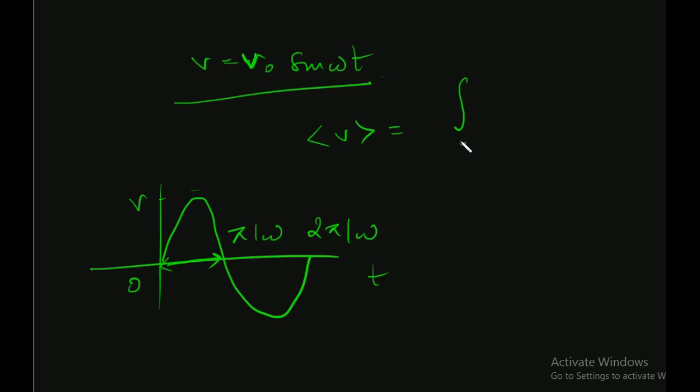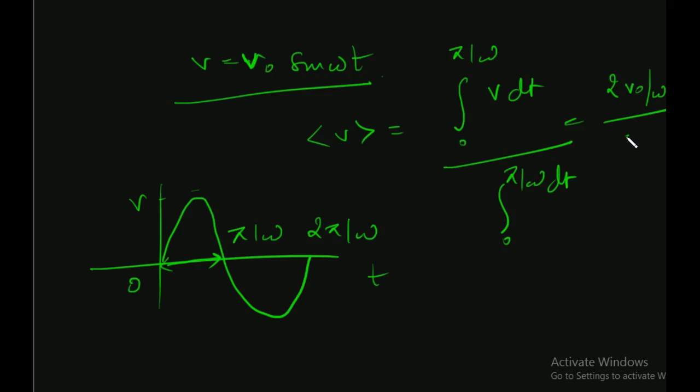So the integral from 0 to pi by omega of v dt, divided by the total time, would be equal to the integral from 0 to pi by omega of dt, right? This was, as we earlier calculated, 2 v naught by omega, and this is pi over omega. So this is equal to 2 v naught by pi. This is the average velocity from 0 to pi by omega.